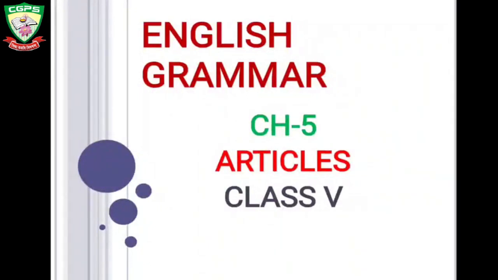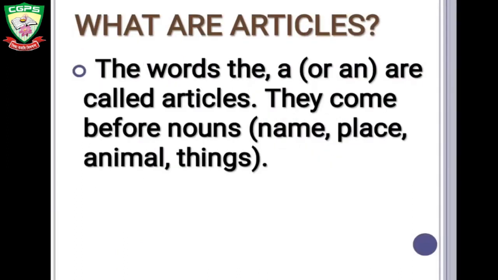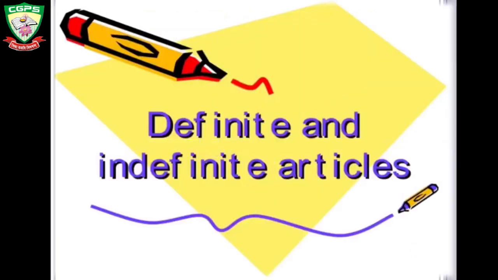Today we are going to study our fifth chapter, articles. What are articles? The words the, an or a are called articles. They come before nouns: name, place, animal, things. Articles are of two types, definite and indefinite.